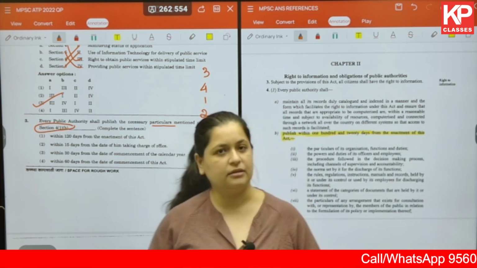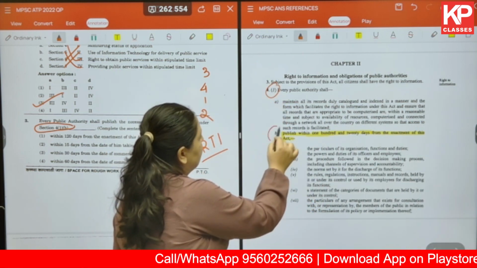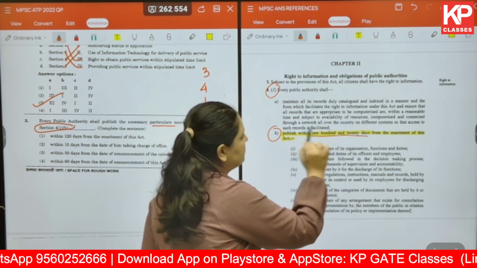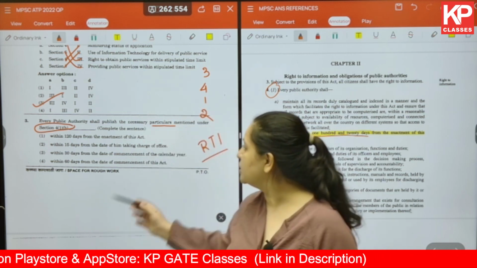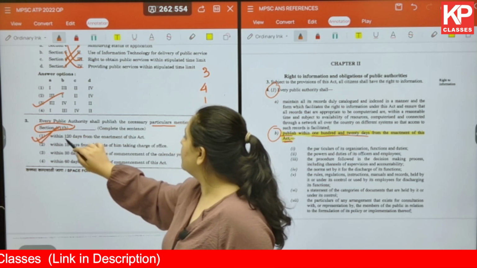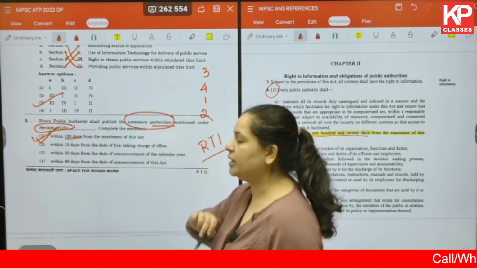Let us have a look at the document. Section 4(1)(b) talks about 120 days from the enactment of this act to publish the necessary documents. So here the correct answer is 1. 120 days. Now, what necessary particulars are we talking about?